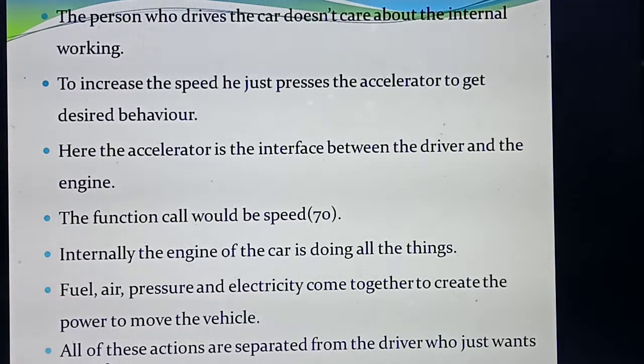So what is the aim of the driver? The driver's aim is to move the car at speed 70. But he will not worry about the internal working. That is the interface. All these actions are separated by the driver. You have already studied that the interface explains only the functions; it will control only the function. For example, get speed of 70. So the interface is controlling through the function get speed of 70. Understood? This is one simple example.